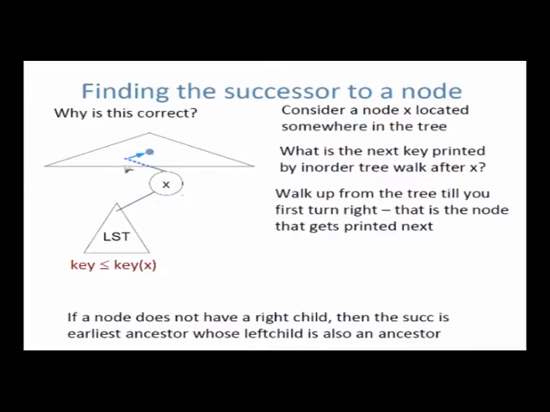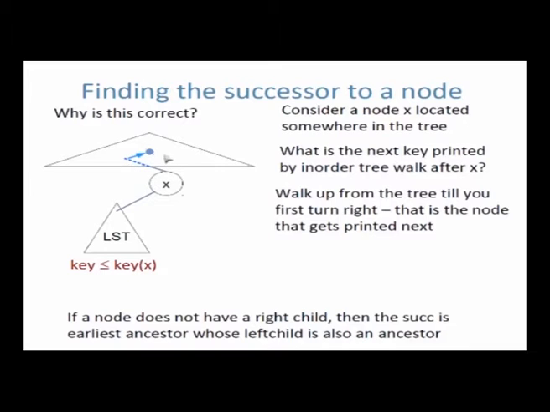So to visit a node, you will visit its left child, and in order to visit that left child you will visit the children of that node. So you would have visited that one's right child, and when that one returns you come back to this node, and then you come back to this parent, like this. You went to the left child, went to its left child, right child, came back, and then you came back here. So the in-order tree walk, after it has finished printing this tree, will go back left and then print this node. This is the next node that is printed.